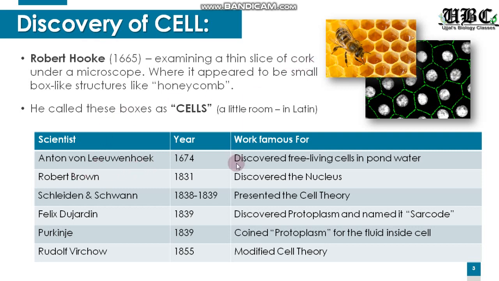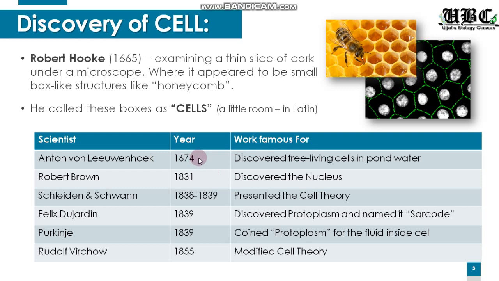So the credit of discovering living cells, and that too in pond water, goes to the scientist Anton von Leeuwenhoek. From 1665 till 1674, there were a lot of discoveries taking place. And it was Anton von Leeuwenhoek who in the year 1674 discovered the free living cells inside pond water.